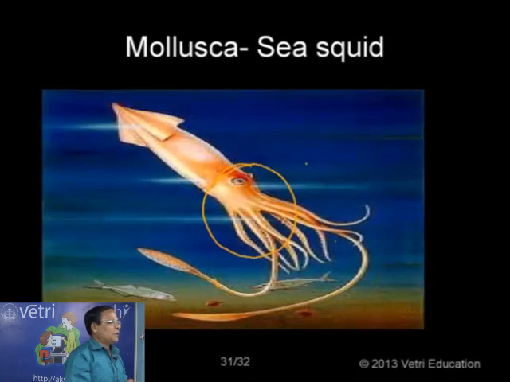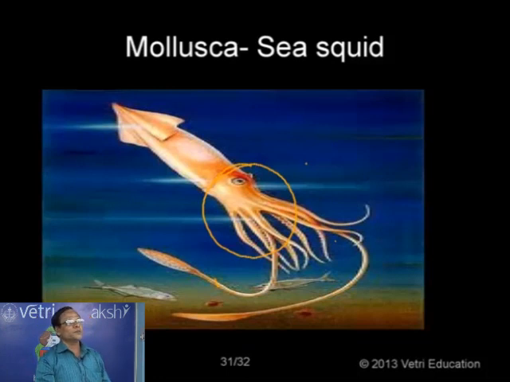Now this is what I mentioned, Loligo, sea squid, having 10 arms. The animal exhibits jet-like movement. So let's see about this one later once again. Actually sea squid, Loligo. This is normally called Loligo.